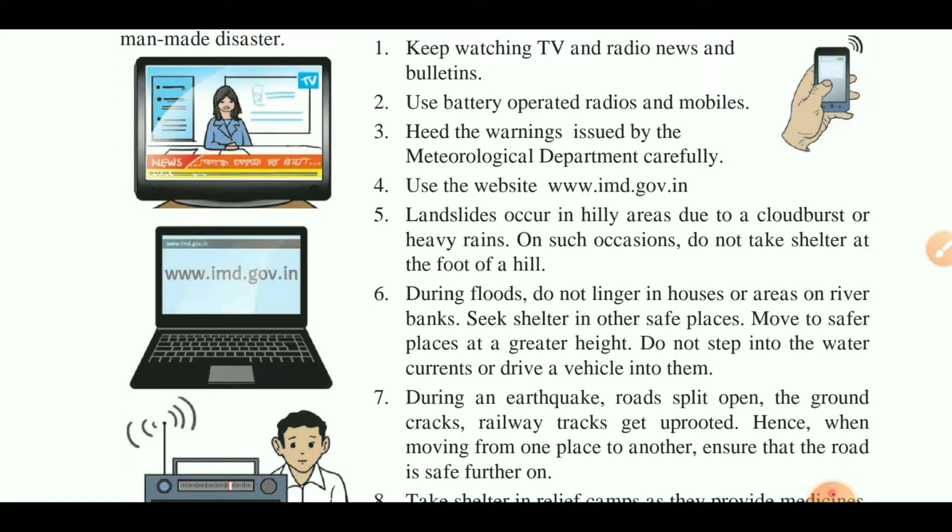Landslides occur in hilly areas due to a cloudburst or heavy rain. On such occasions, do not take shelter at the foot of a hill. If you remember Malin village in Pune, this village was totally destroyed because of a landslide. There was also a cloudburst in Jharkhand, with heavy rain. Because of that, you should not take any type of shelter at the foot of a hill. Okay, you have to remember this.